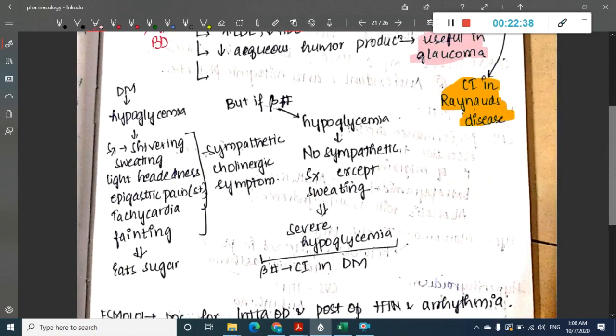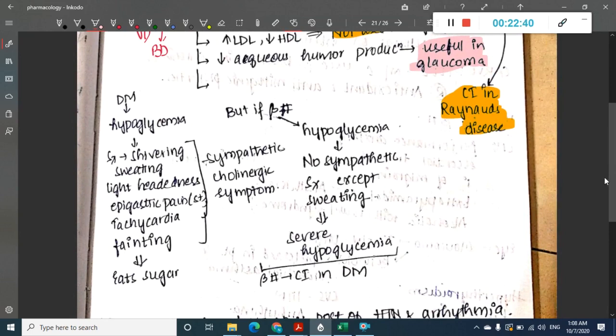So what is the diabetes mellitus and beta blocker relationship? In diabetes mellitus, there are increased chances of the patient going into hypoglycemia. This hypoglycemia can be due to insulin induced hypoglycemia, or due to decreased diet or skipping of diet.